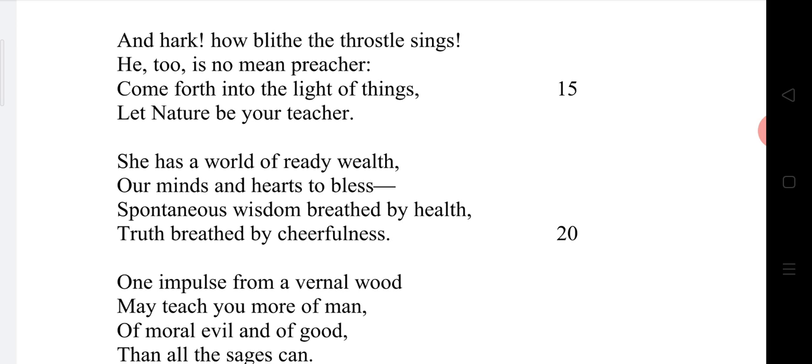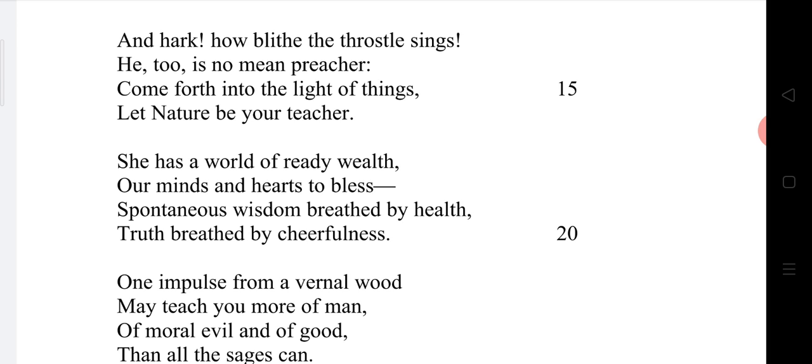She has a world of ready wealth, our minds and hearts to bless. Yes, our minds and hearts will be blessed with plenty of wealth that nature has already prepared for us. According to William Wordsworth, nature has already arranged everything for man. The simple thing we have to do is to go and get it.